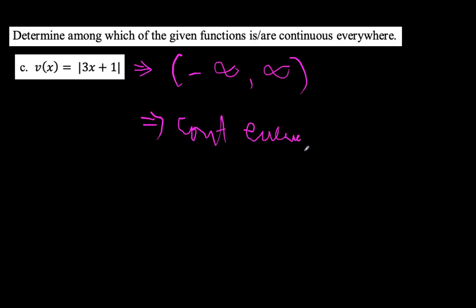Siyempre, you need to explain. There's no way that there will be an undefined function value in an absolute value function. Number two, there will be no imaginary function value, whatever the value of x is. Therefore, this is continuous everywhere, from negative infinity to positive infinity.